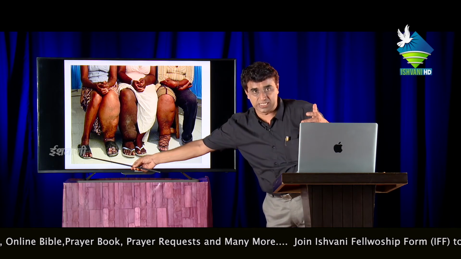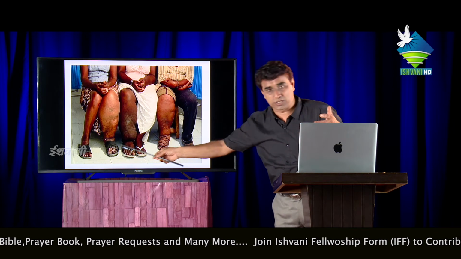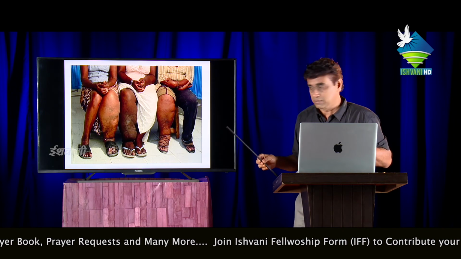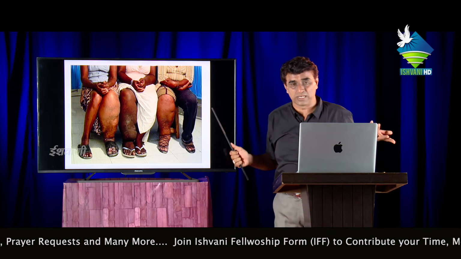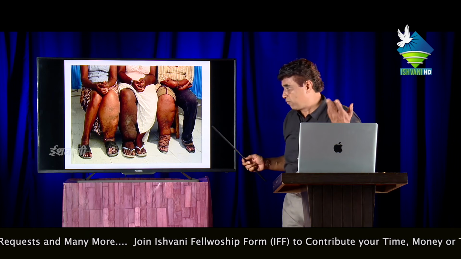Here you can see very easily the systematic arrangement of the digits of the foot. Where are the digits here? Totally lost due to the infection of this worm.